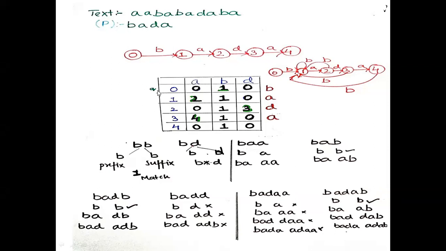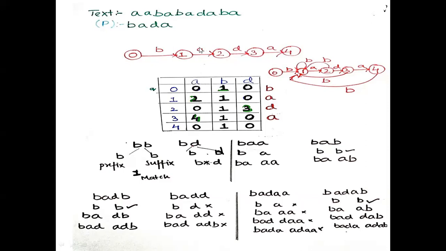Q being the state, like the starting state, that is 0. Here in dark green I have mentioned from 0 to 1 it is B, from 1 to 2 it is A, from 2 to 3 it is D, and from 3 to 4 it is A. So the first pattern is B. There is a transition only for B, so I have written 1, and there is no transition for A and D, so I have written 0, as I explained previously.